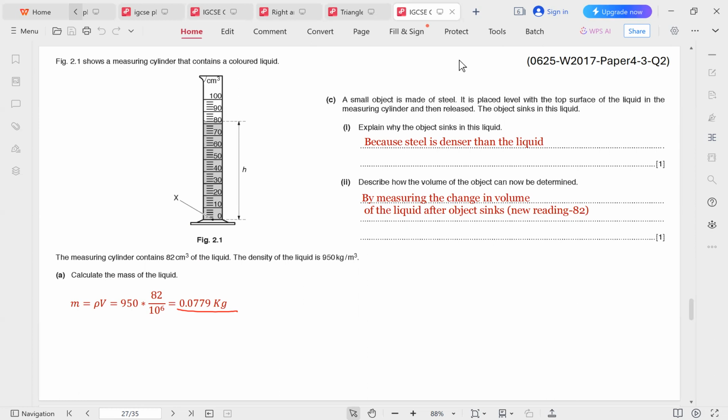So what does that mean? We solved a similar question earlier in this video. So the current volume is around 82. After putting in the object, the new volume, for example, becomes 94 or whatever. So to get the volume of the object, we simply subtract 94 minus 82. I just created this value. This is not a correct value. Whatever the value is, we subtract 82 from that value, and the difference is the volume of the object. So we measure the change in volume of the liquid after the object sinks, which is the new reading minus the original 82.